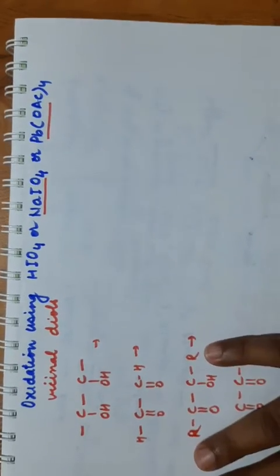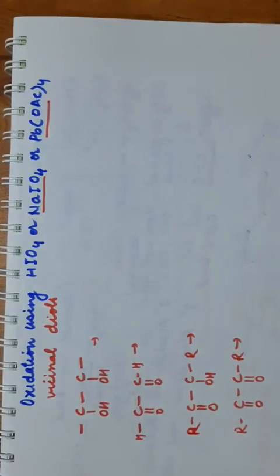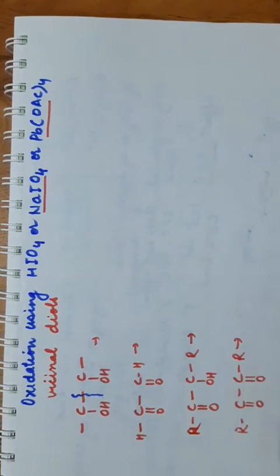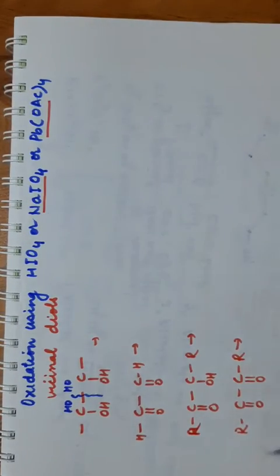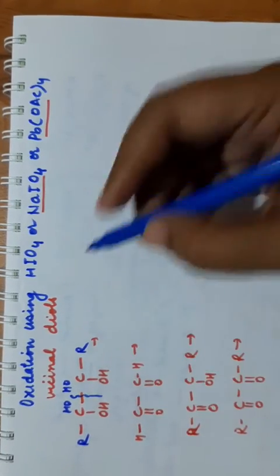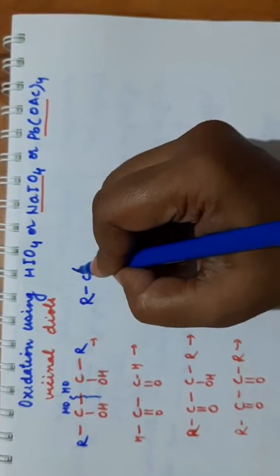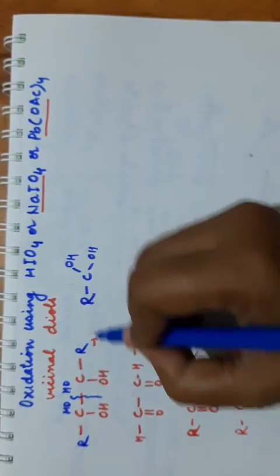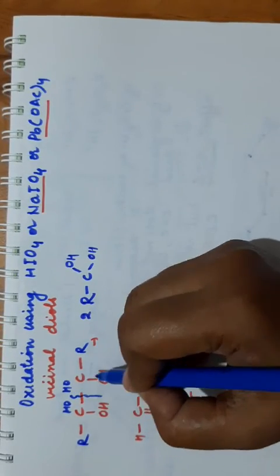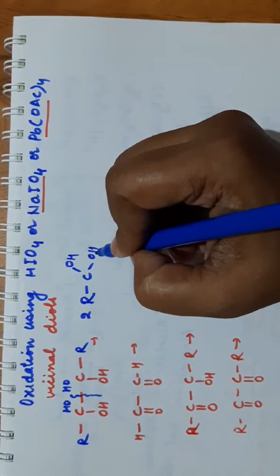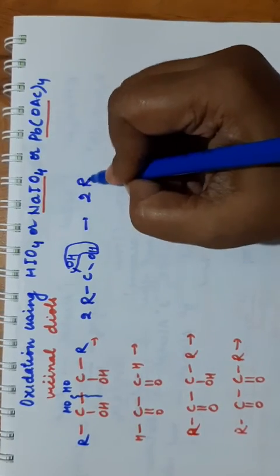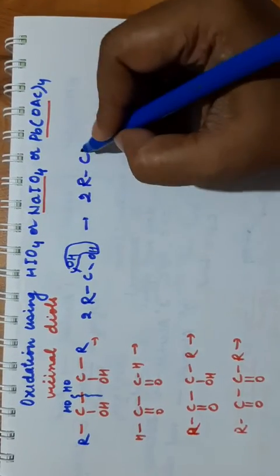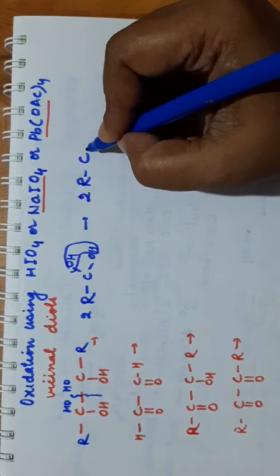Now see how the cleavage will take place. Break this bond from here, and add OH on both sides. Suppose there is an R group here. Now see what product will form: RC(OH) and OH. Two molecules you will get, RC(OH)OH. Now two OH groups on the same carbon are unstable, so they will lose one water molecule. So you will get two molecules of RCHO.